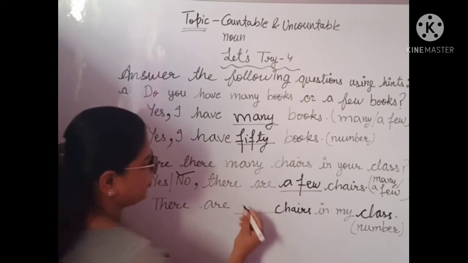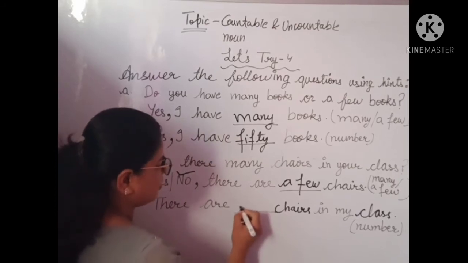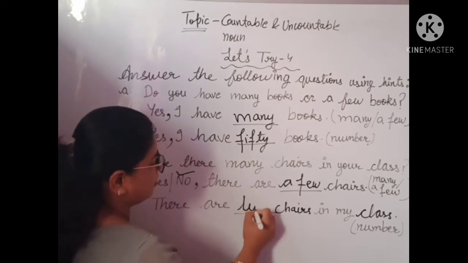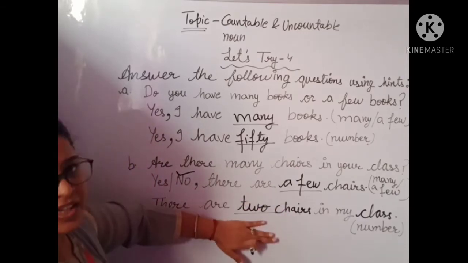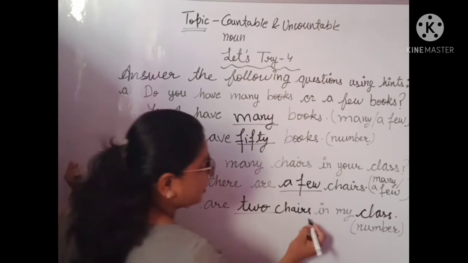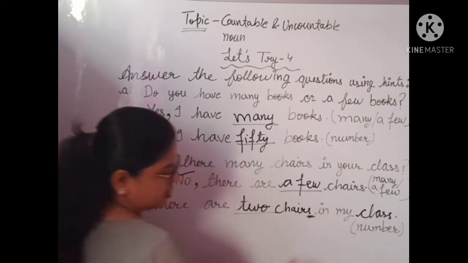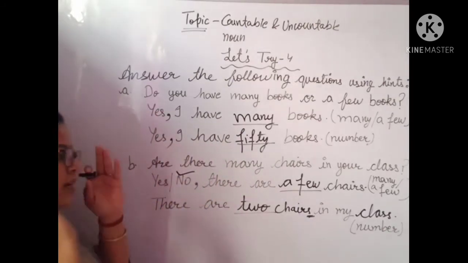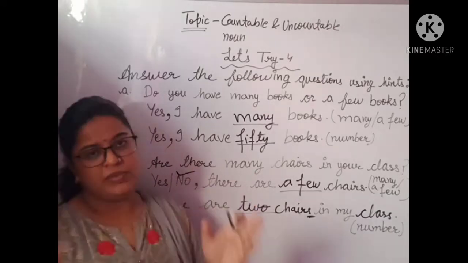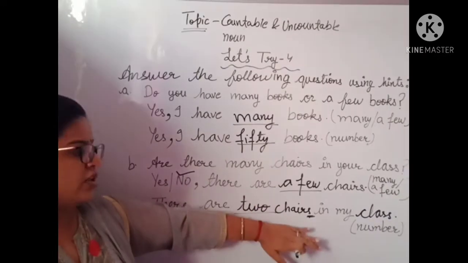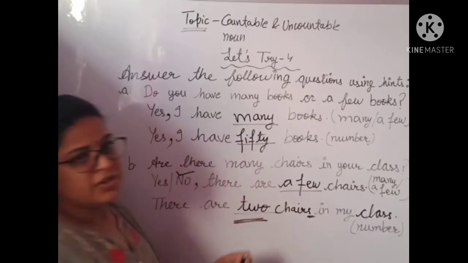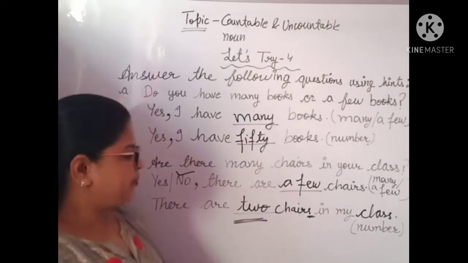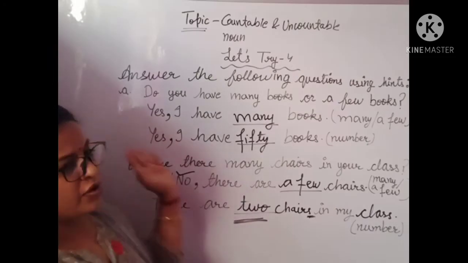Let us say 2. Why didn't we write 1 here? Because here we have been given the word chairs, not a chair. It means the number should be more than 1.